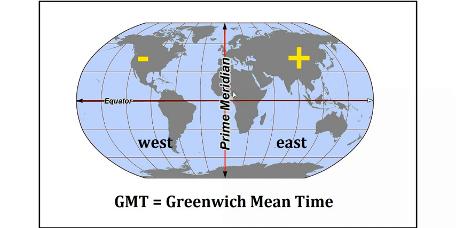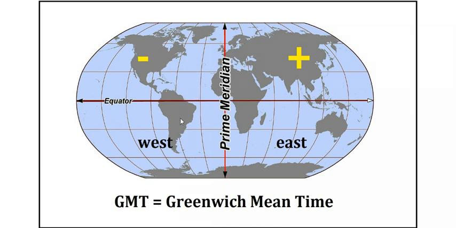So from this one particular point, if we go towards the east direction, then that area will be ahead of the time of the prime meridian, or the time in these places is ahead of the time at these places. And on the other hand, in the western hemisphere, the time in these places is behind the time of the prime meridian.